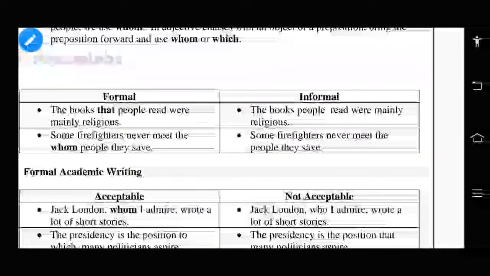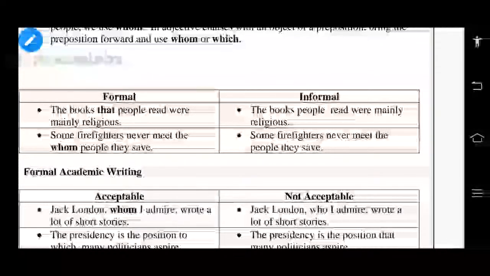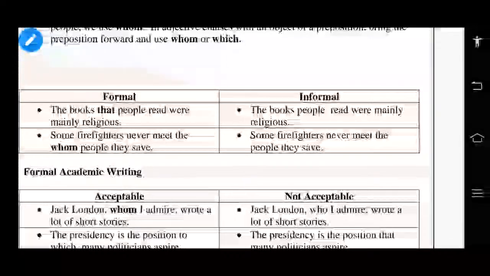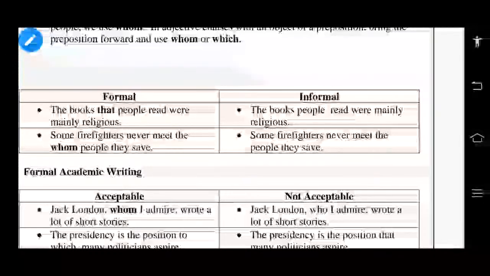That is, the books are mainly religious. Actually, that is the example. But it embodied some additional information. The books that people read were mainly religious. Okay? And the second one is